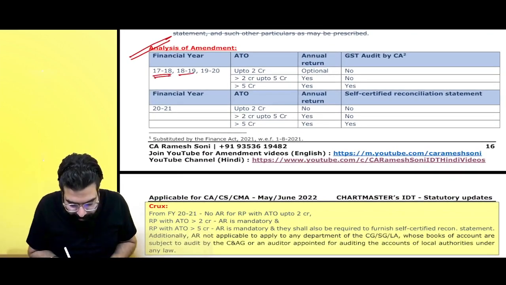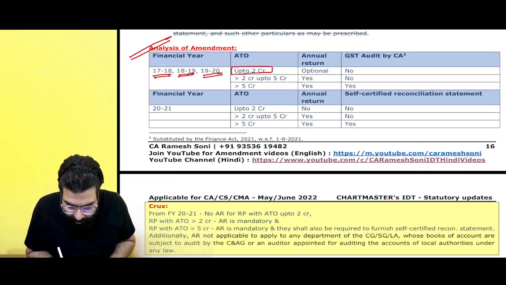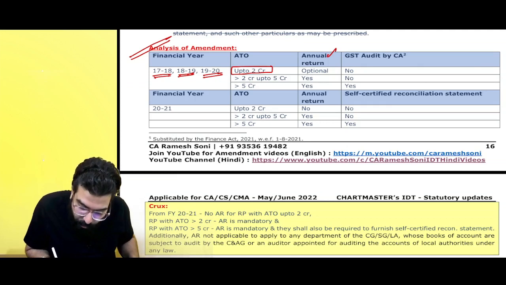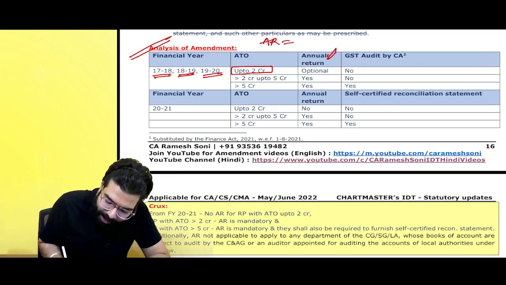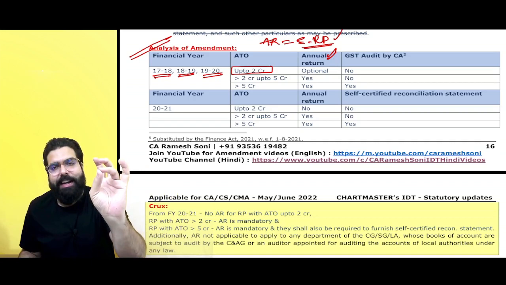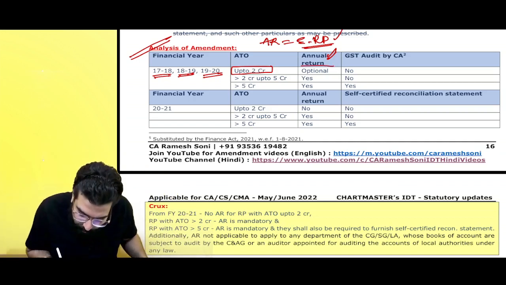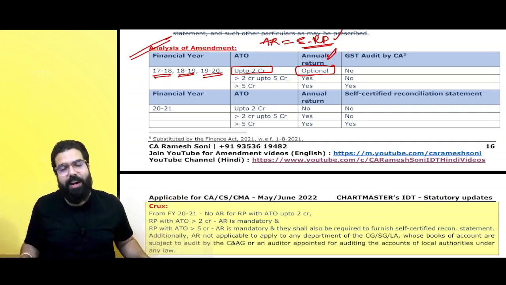For the financial years 2017-18, 2018-19, 2019-20, if your turnover was up to 2 crore, annual return actually was required by every registered person. Okay? But then, for the years 17-18, 18-19, 19-20, annual return was made optional if your turnover was up to 2 crores. So they told you don't have to file annual return.